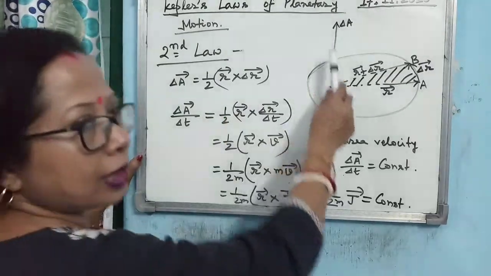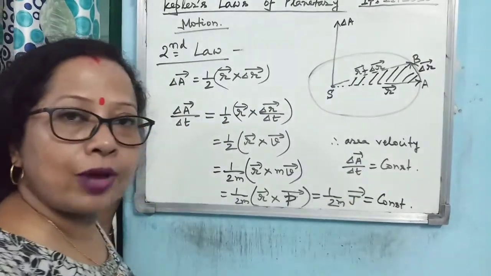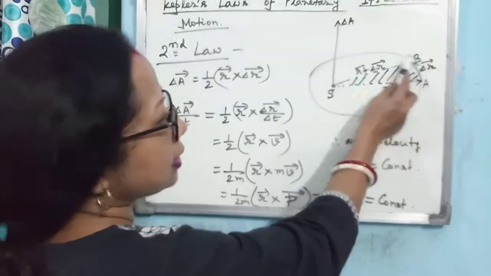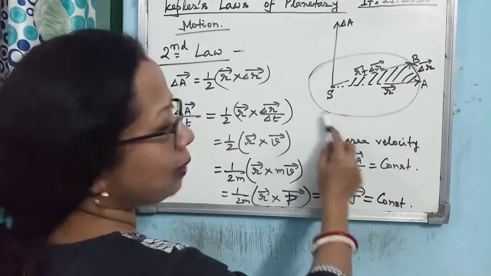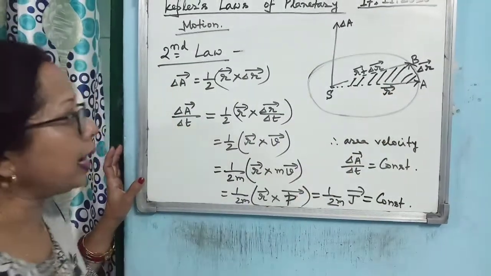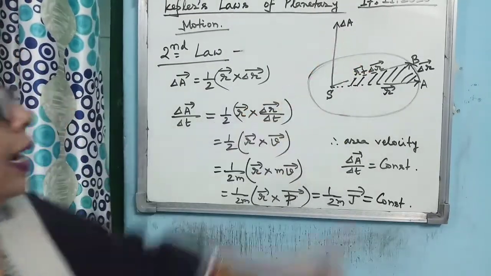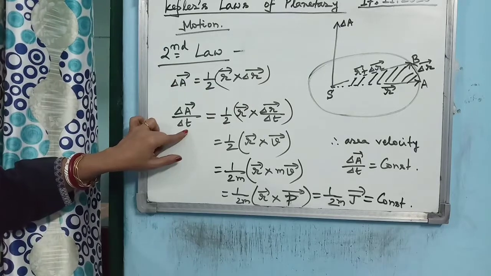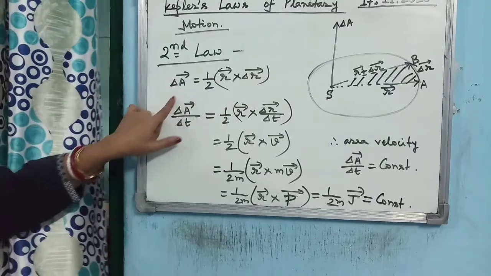And what is the direction? You know that the direction of the area vector is always perpendicular to the plane. That's why, if you consider that the orbit is on the plane of the whiteboard, then the area vector is perpendicular to it. So this is the direction of the area vector. If you divide the area vector by the time, then this will represent the areal velocity.